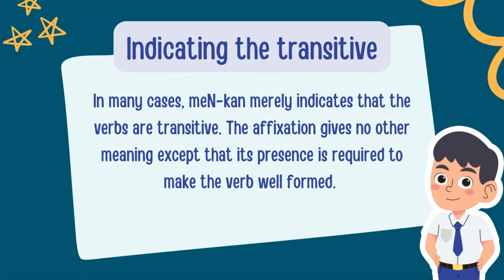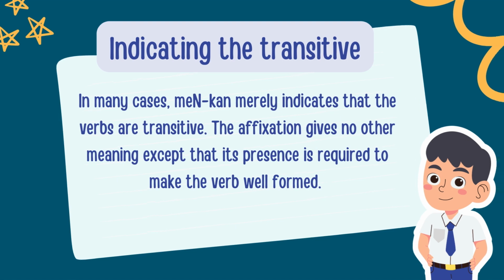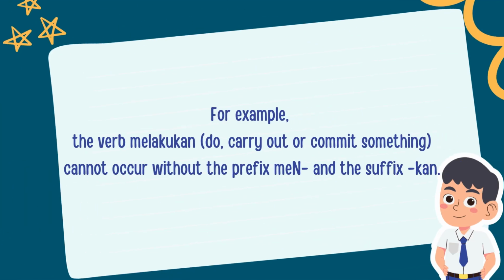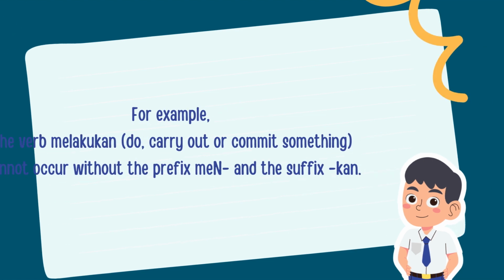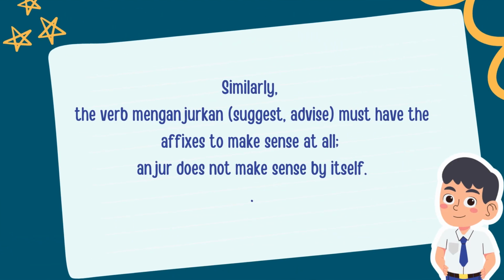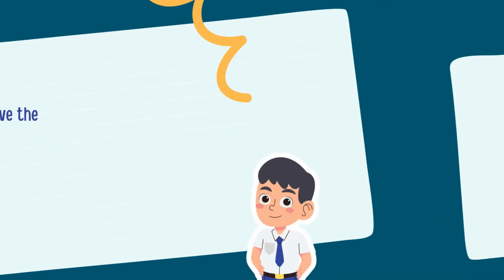Indicating the transitive. In many cases, men-kan merely indicates that the verbs are transitive. The affixation gives no other meaning except that its presence is required to make the verb well-formed. For example, the verb melakukan, do, carry out or commit something, cannot occur without the prefix men and the suffix kan. Similarly, the verb menganjurkan, suggest, advise, must have the affixes to make sense at all. Anjur does not make sense by itself.